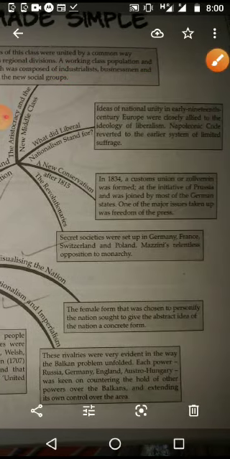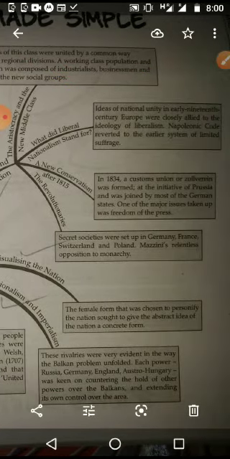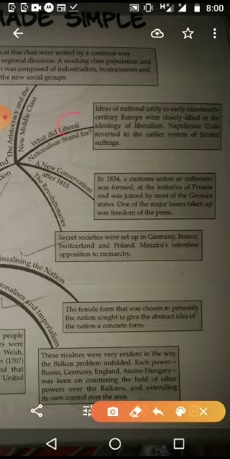Then second point, what we are seeing: what did liberal nationalism stand for? We know what liberals are. We have studied that in ninth standard: liberals, then conservatives, like that. And what does it mean, nationalism for liberals? Liberal nationalism means what? The idea of national unity in early 19th century Europe was closely allied with the ideology of liberty.